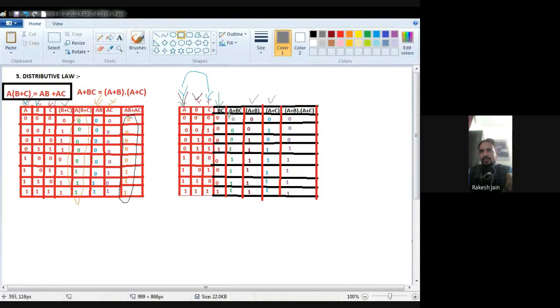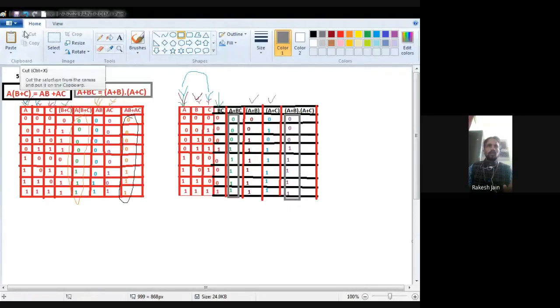Now I find out the complete LHS, that is A plus BC. Where is BC? From this green color, see this one, BC is this one. And A is this one. Now I have to perform A plus BC, the plus operation.